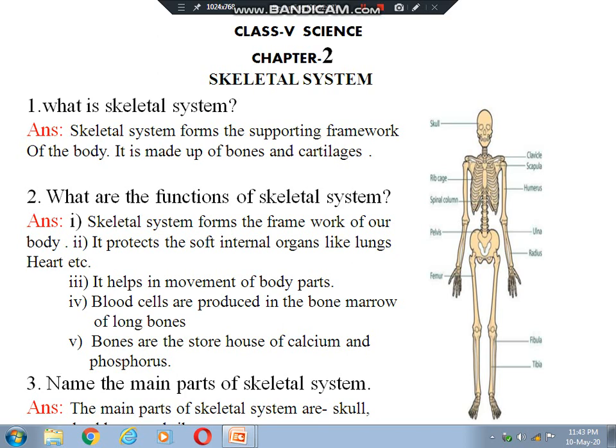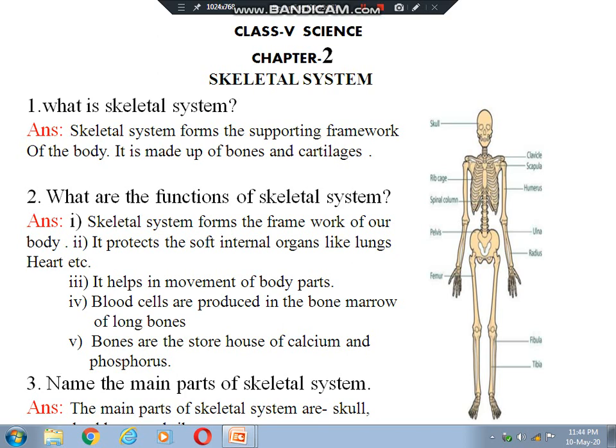Functions of skeletal system. Number 1, the skeletal system forms the framework of our body. That means it gives a proper shape to our body also, because different organisms that have bones and backbones or skeletal systems in their body, their body shape is always given by the skeletal system.